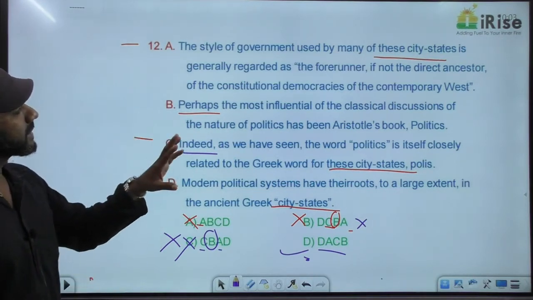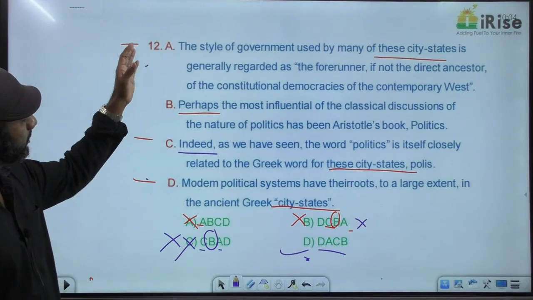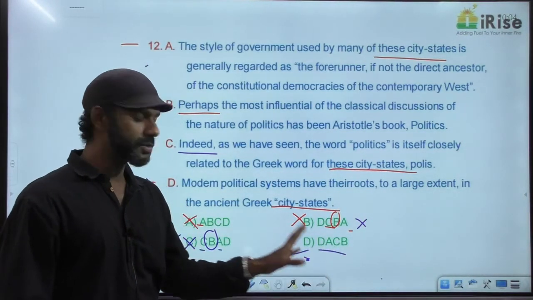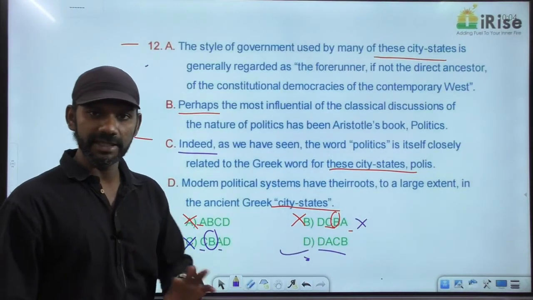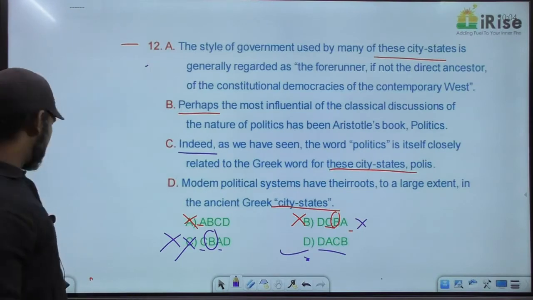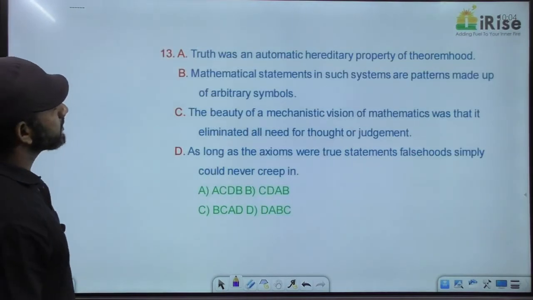So mention about city states comes in A, C and D. So these three are coming together in option D. That concept is completely fine. The answer must be option D. Come to the next one.